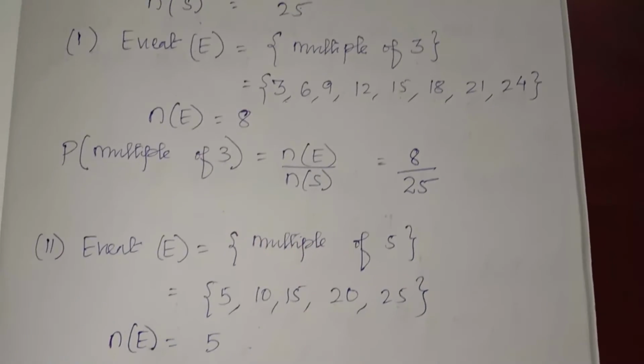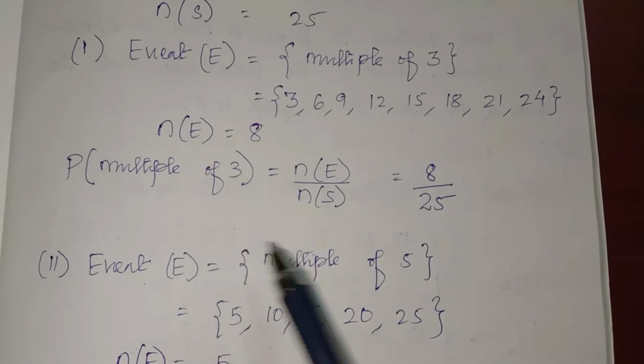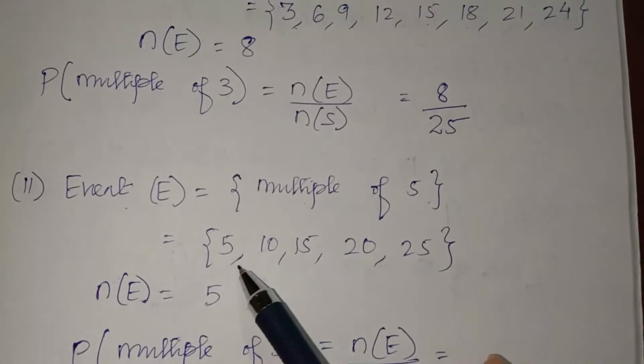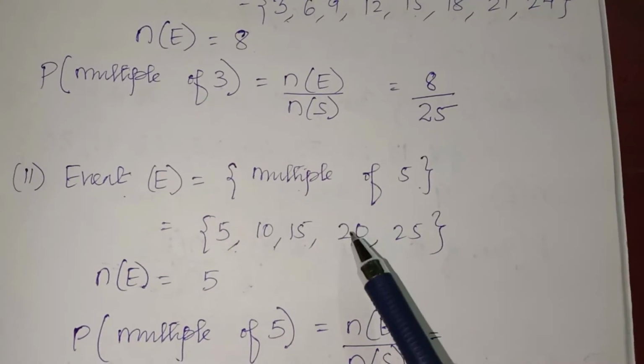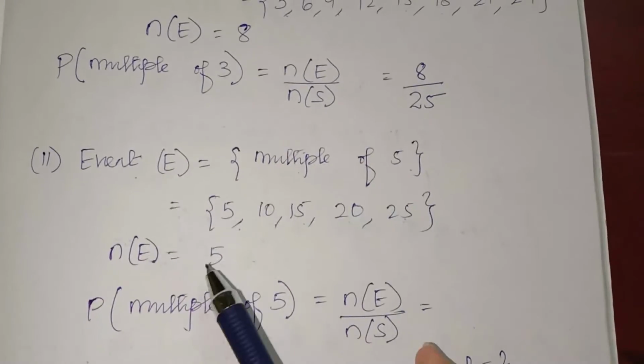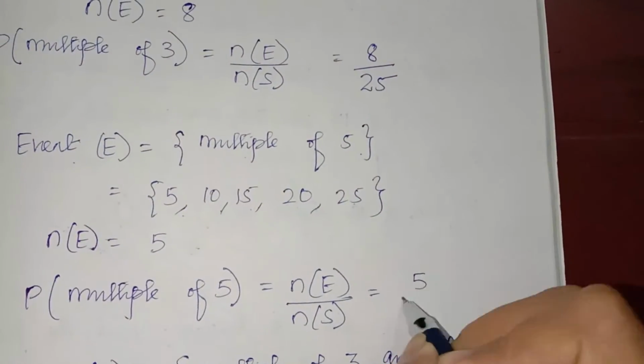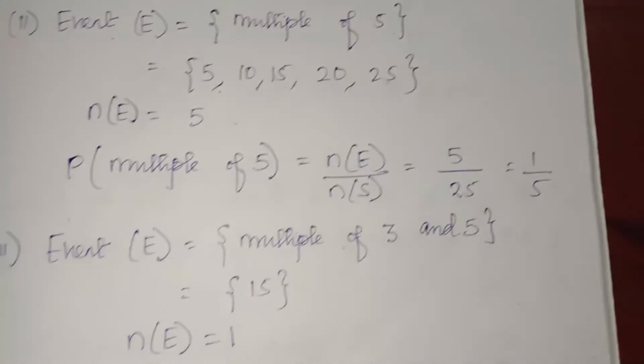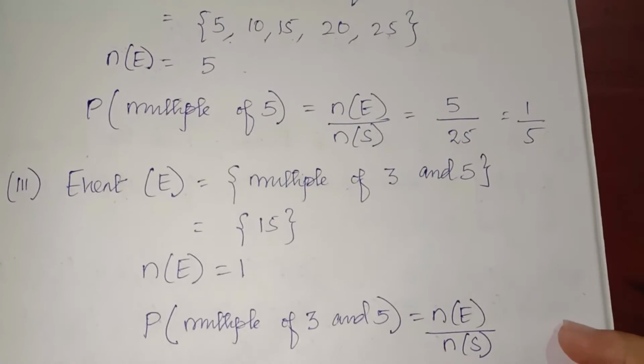The sample space is 25. Next the event is multiple of 5. So the multiples of 5 are 5 1s are 5, 5 2s are 10, 5 3s are 15, 5 4s are 20, 5 5s are 25. So 5 out of the sample space 25. So 5 1s are 5, 5 5s are 25. So the probability is 1 by 5.